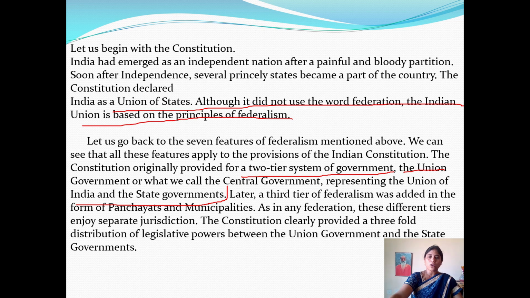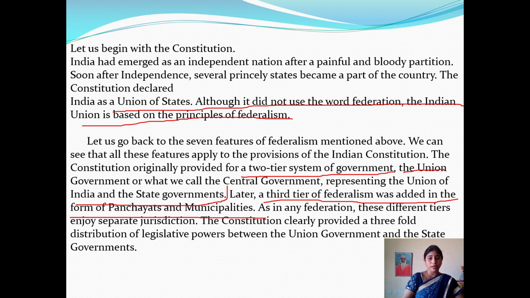Later, a third tier of federalism was added in the form of panchayats and municipalities. As you know, nearly 136 crore population is living in India. So the central government alone or the state government alone cannot give better governance to its people.